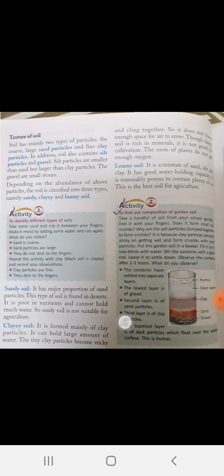Depending upon the abundance of the above particles, soil is divided into three types: sandy soil, clay soil, and loamy soil. Sandy soil has a major proportion of sand in it. This type of soil is found in deserts.